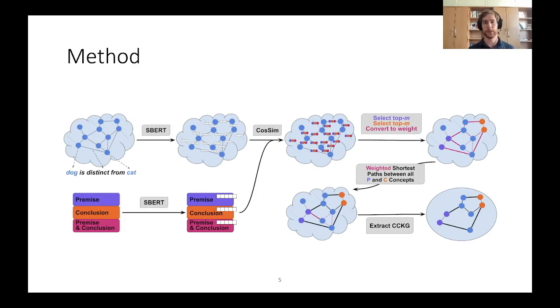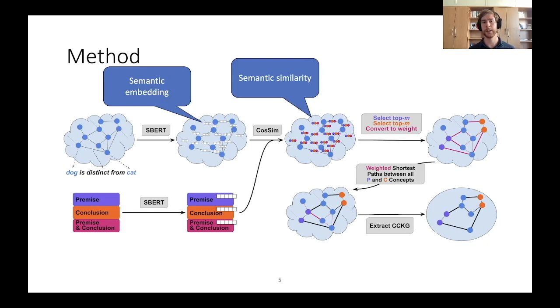The first step is that we embed every verbalized triplet with Sentence-BERT to obtain a semantic embedding of every triplet. We do the same for the argument, where we embed the premise, the conclusion, and the argument as a whole. So we have 3 embeddings for the argument. Then, between these embeddings, we compute a cosine similarity to obtain a similarity score. This gives us 3 semantic similarities for every triplet, one with respect to the premise, one to the conclusion, and one to the argument.